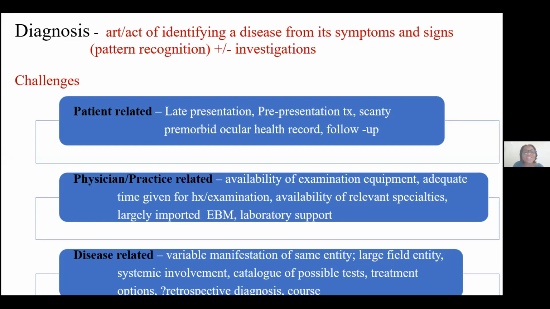Sometimes patients present late, and by the time they are presenting with a lot of complications, the complications begin to mask the presentation that would have had the signs and symptoms that would have aided easy diagnosis. Sometimes the patients have used all manner of things, traditional eye medication and other things that would mask the original presentation. Then we have very scanty premorbid ocular health records of the patient.